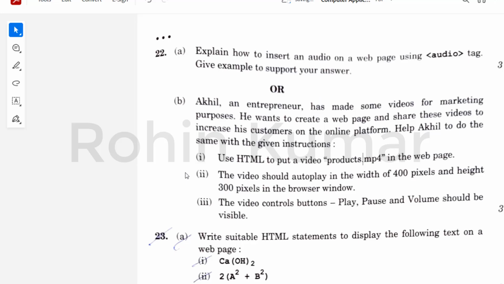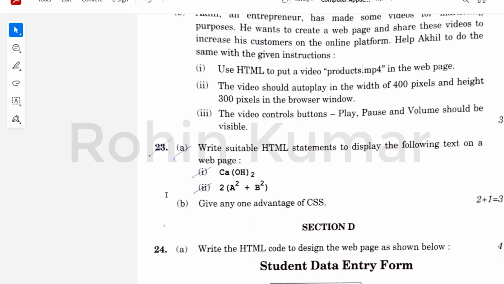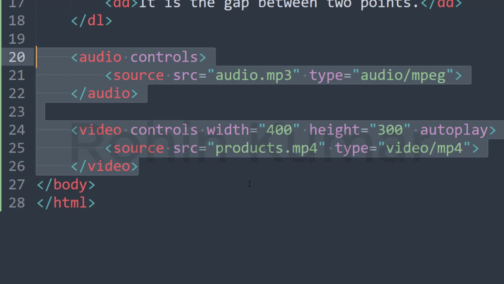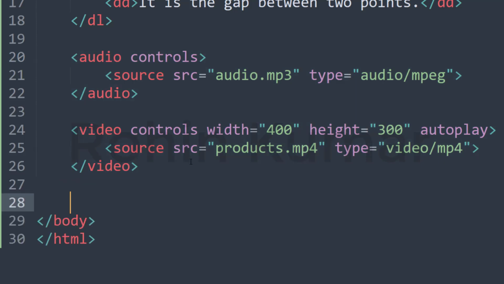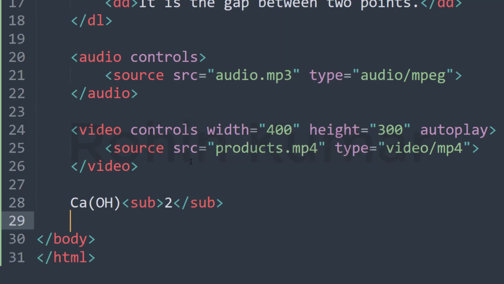Okay friends, now let's move to the next part. So question number 23 is, write the suitable HTML statements to display the following text on a web page. CaOH2. Okay, so now we will have to use the sub tag for this. So OH, and here we will write sub 2 and close sub. So this is the answer of the first part.